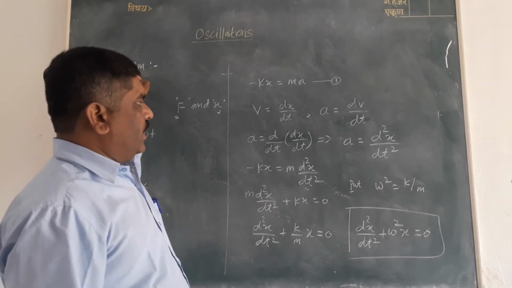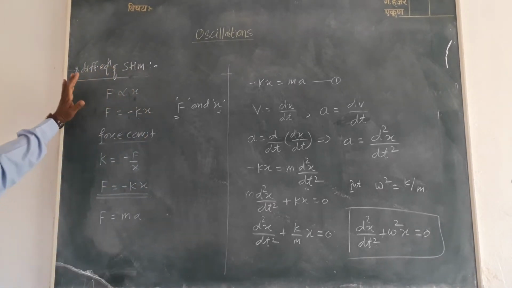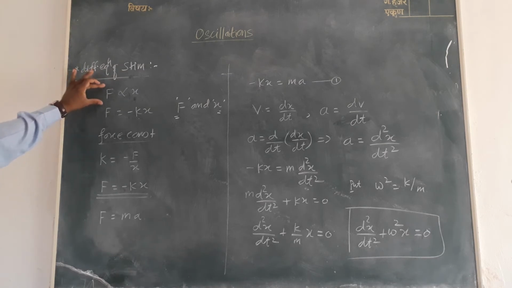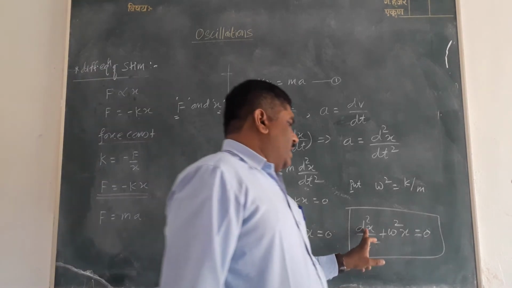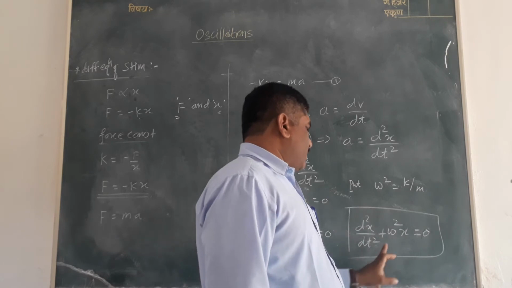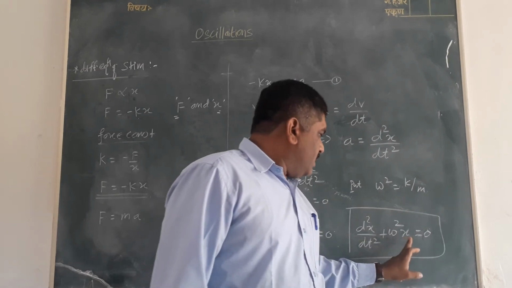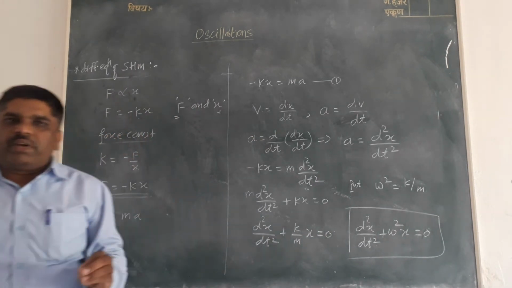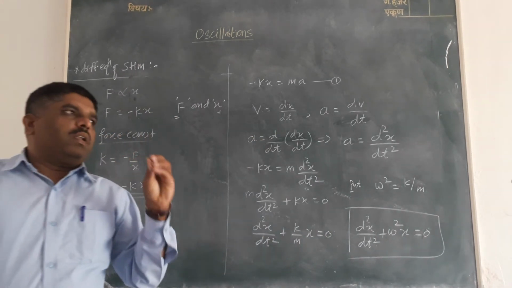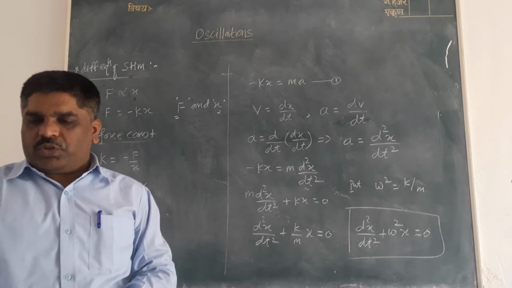2 मार्कासाठी आपण हा परीक्षेला विचारलं जातं पहा की डेफिनेशन पासून सुरुवात करायची. F is directly proportional to x पासून आपण कुठपर्यंत आलो, d²x/dt² + ω²x = 0. This is called the differential equation of linear simple harmonic motion.